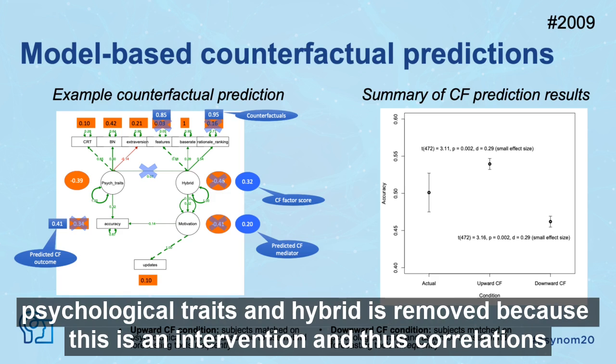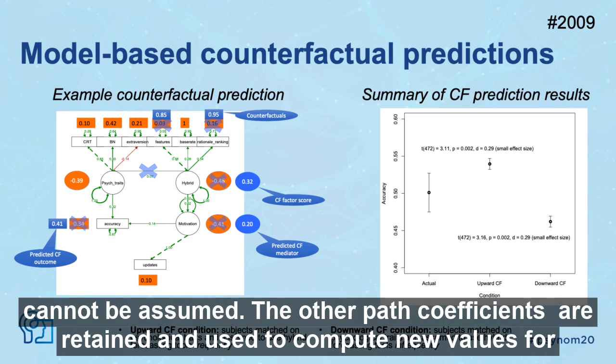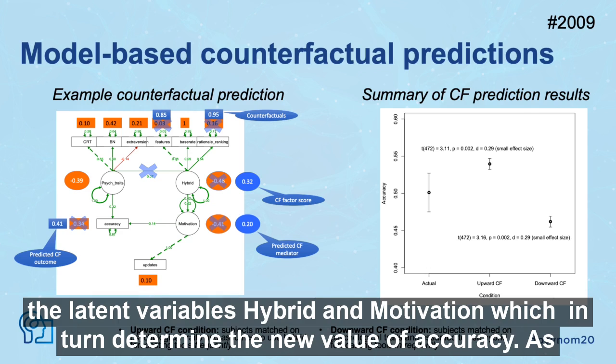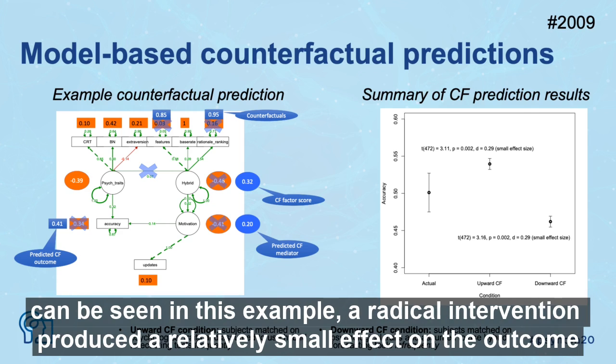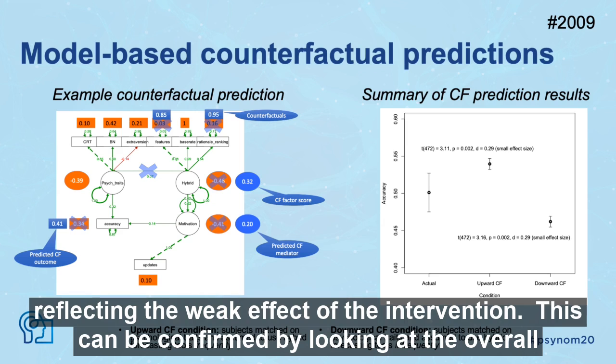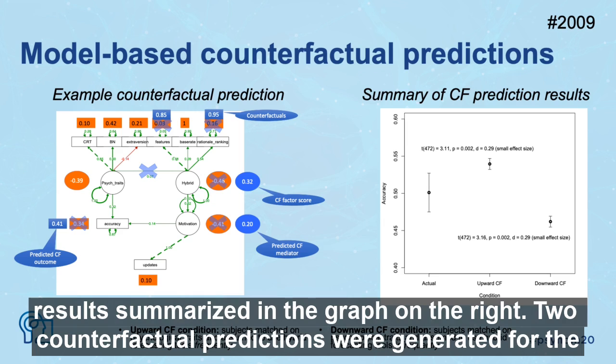The double arrows between psychological traits and hybrid are removed because this is an intervention and thus correlations cannot be assumed. The other path coefficients are retained and used to compute new values for the latent variables, hybrid and motivation, which in turn determine the new value of accuracy. As can be seen in this example, a radical intervention produced a relatively small effect on the outcome, reflecting the weak effect of the intervention. This can be confirmed by looking at the overall results summarized in the graph on the right.